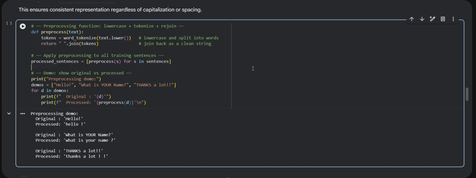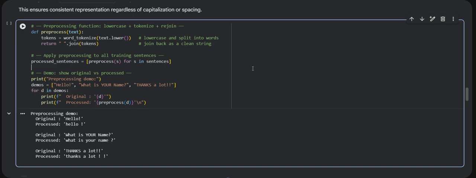We apply this function to all the training sentences using list comprehension. In this demo, you have seen the transformation. Hello becomes hello, and what is your name becomes all lowercase. This normalization is critical.